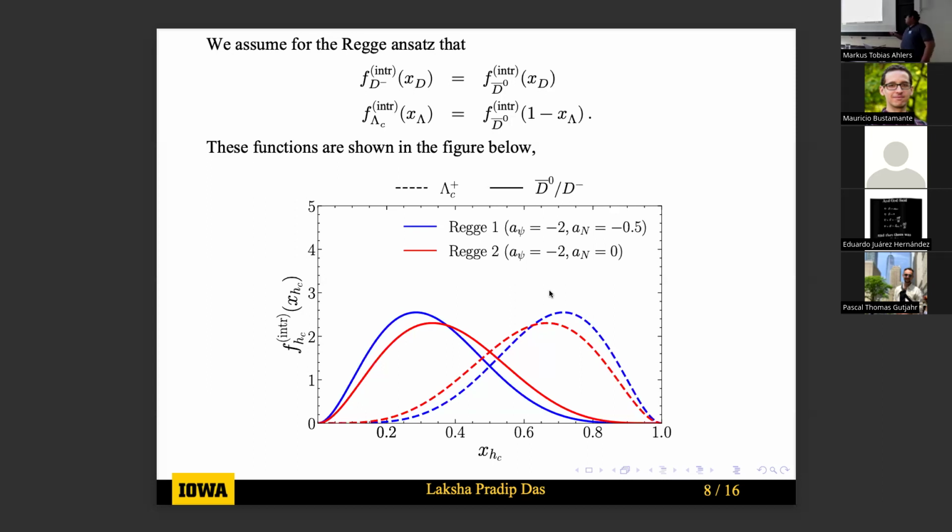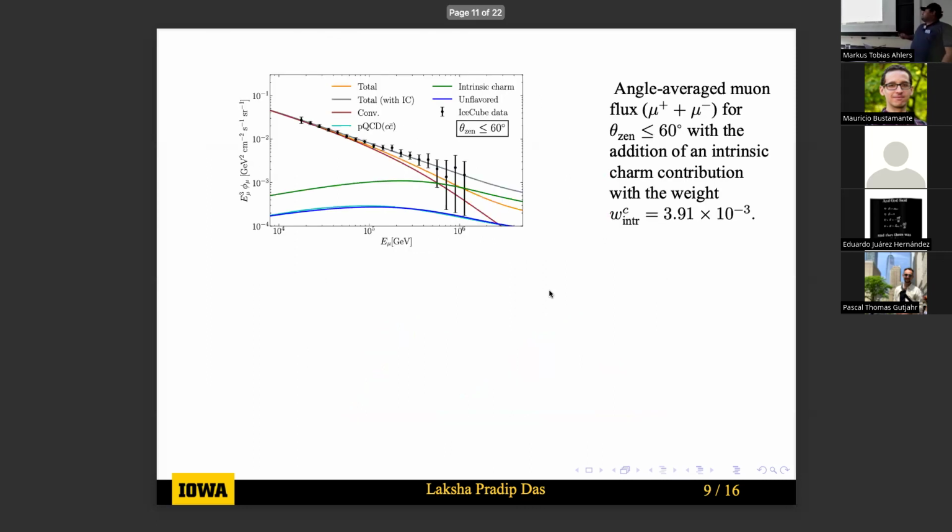So the following plot shows the intrinsic charm fragmentation functions for the production of D0 bar and lambda c for the model that we are using. So these are the results for the inclusion of intrinsic charm. We can try to include intrinsic charm and find out the amount of intrinsic charm that we need in order to account for the deficit between the theory predictions and the observed muon flux.